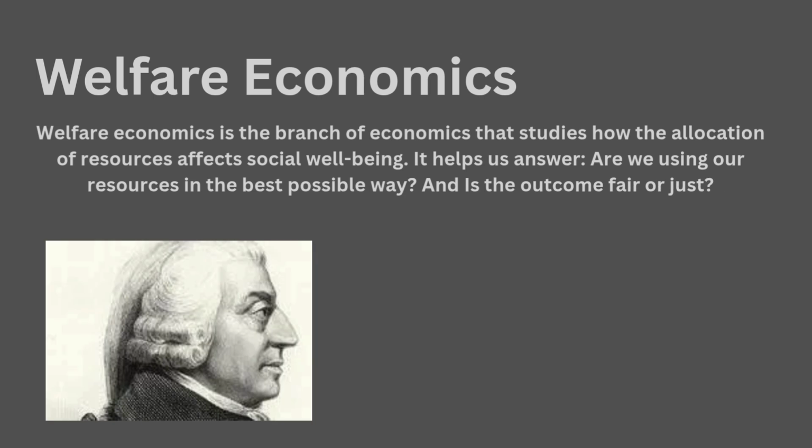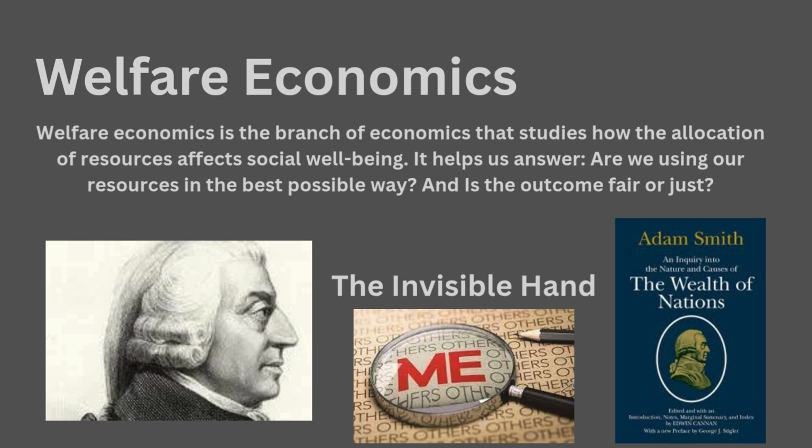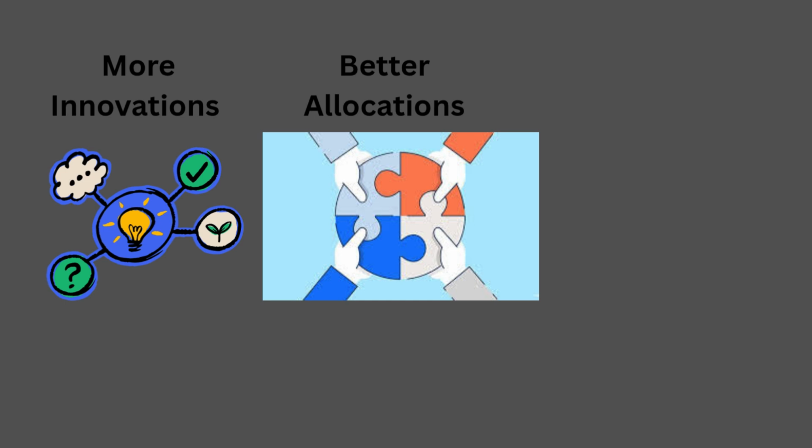Let's go back to Adam Smith. In his famous book The Wealth of Nations, he introduced the idea of the invisible hand, the concept that individuals, by pursuing their own self-interest in a competitive market, unintentionally promote the public good. Smith challenged the belief that governments must always intervene. He believed that free markets driven by self-interest usually lead to efficient outcomes, more innovation, better allocation, and rising wealth.